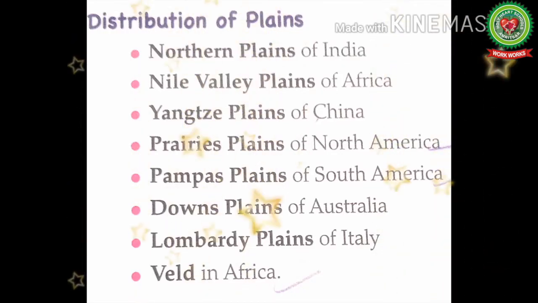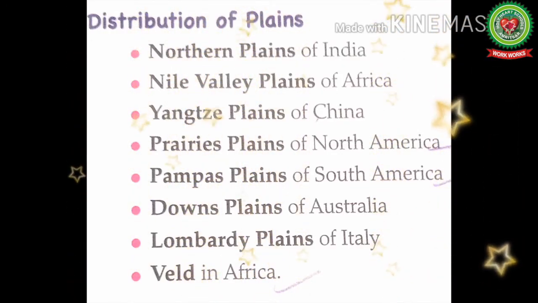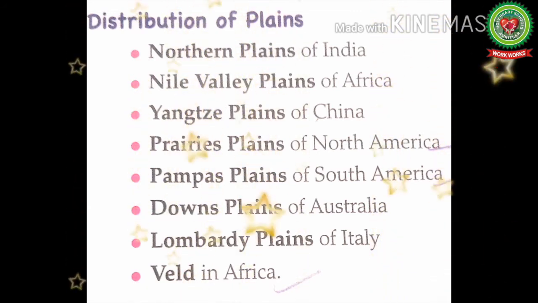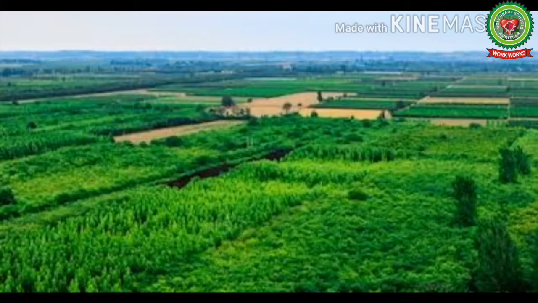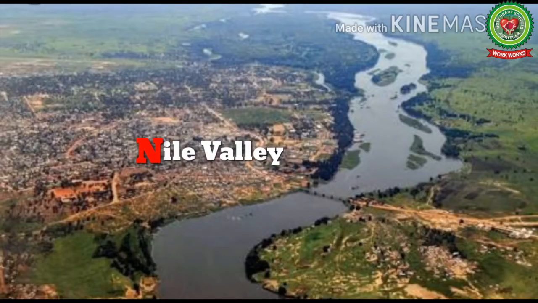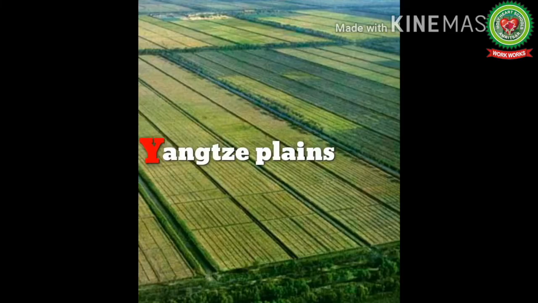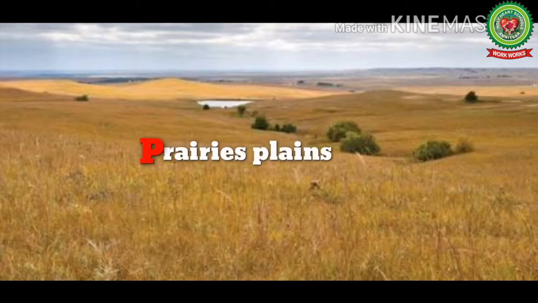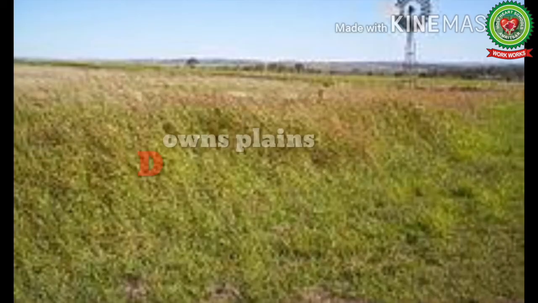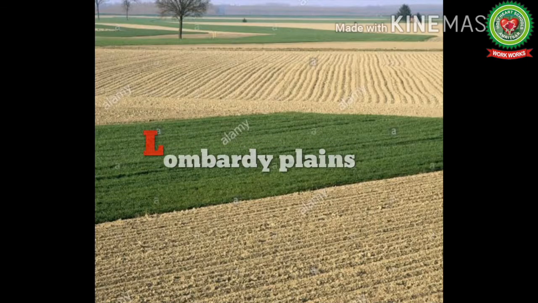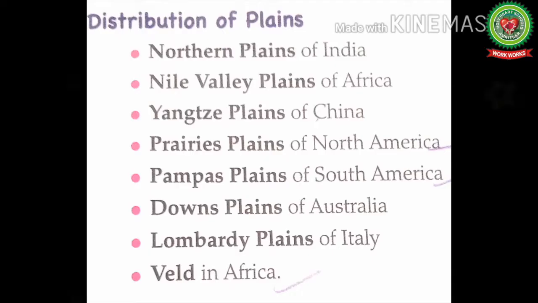Now children, let's read further. Distribution of plains. I will show you the different plains of the world with the help of pictures. Northern plains of India, Nile Valley plains of Africa, Yangtze plains of China, Prairies plains of North America, Pampas plains of South America, Downs plains of Australia, Lombardy plains of Italy, Veld in Africa. So children, these are the most important plains of the world.